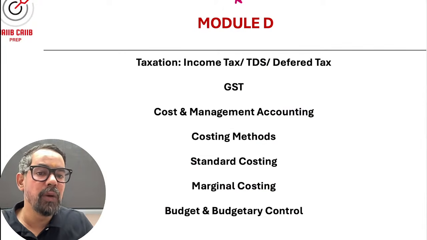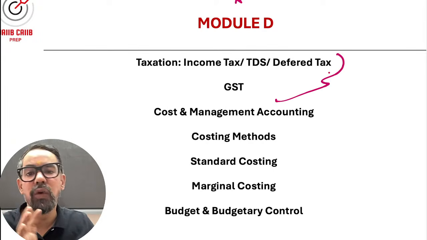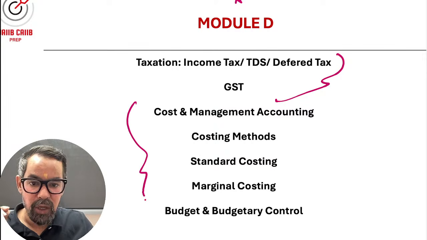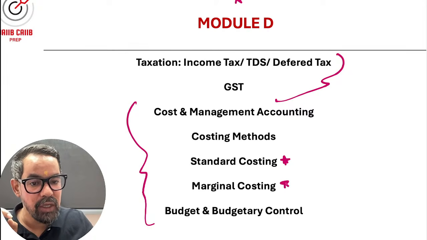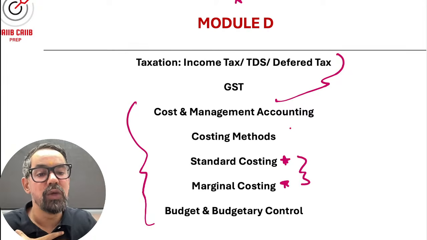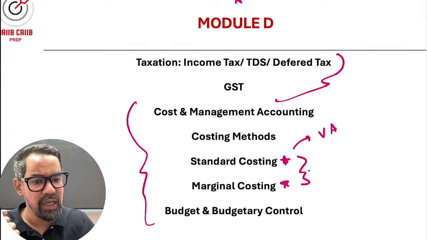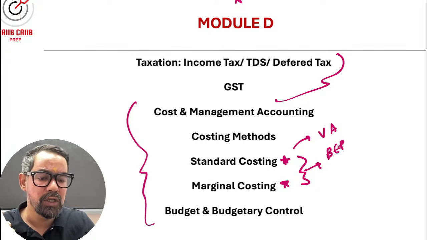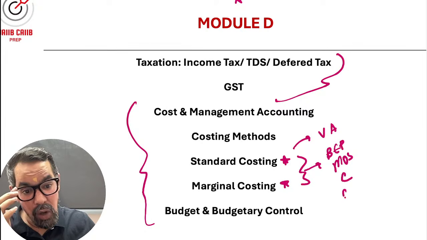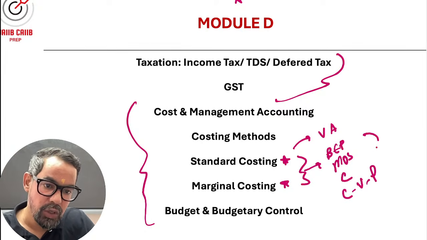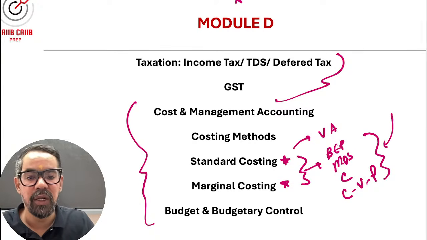Module D is all about costing. They have given these two units, but this introduction carries 4 to 5 marks. The rest of the things will be based on this. Out of these, standard costing and marginal costing, you can expect some questions, numericals also. Like variance analysis, break-even point calculation, margin of safety, contribution, cost-volume-profit analysis. For sure, you will see at least two questions around these small concepts, and others,